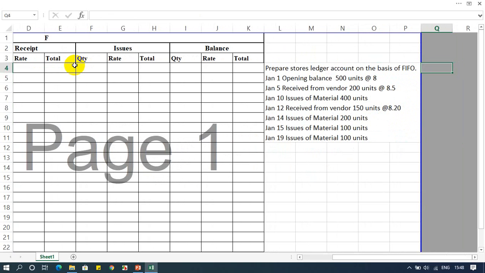How much balance do I have? 500 units. 500 multiplied by 8 will become 4,000. So that is the first thing that we record, the balance.